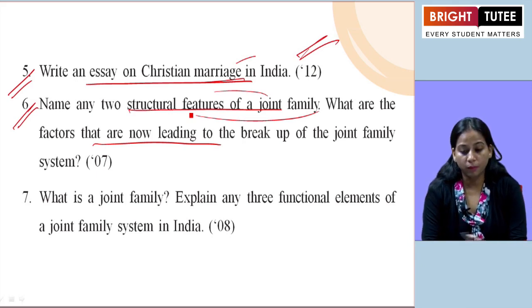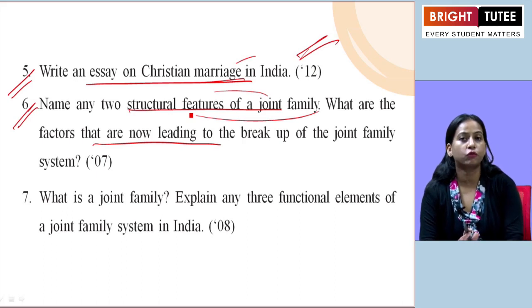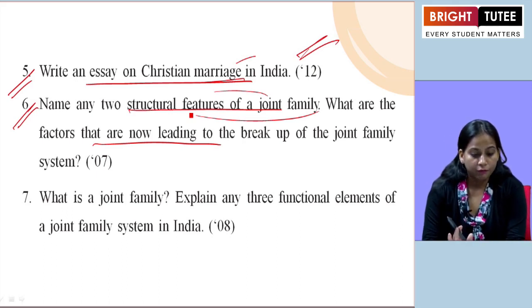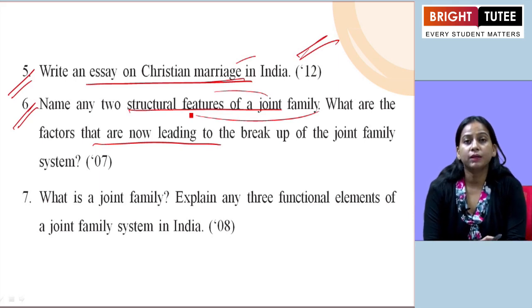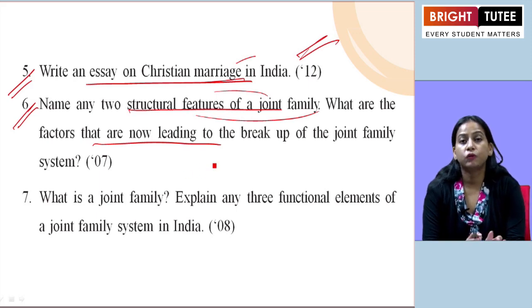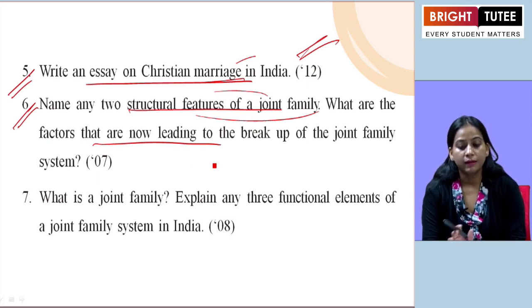So the first 2 structural features of a joint family: first we can take the common residence or the common kitchen among the different family members. The second one can be taken as the large size of the family. Usually 3 generations live together. So that will be taken as the structural feature of a joint family.